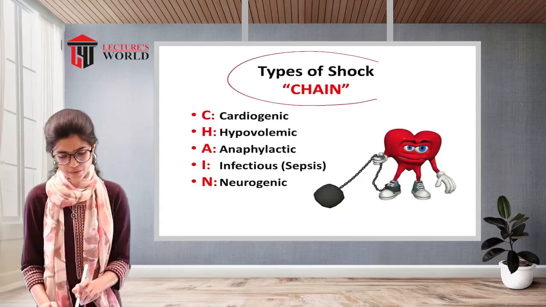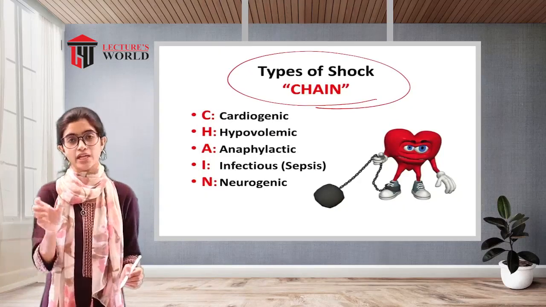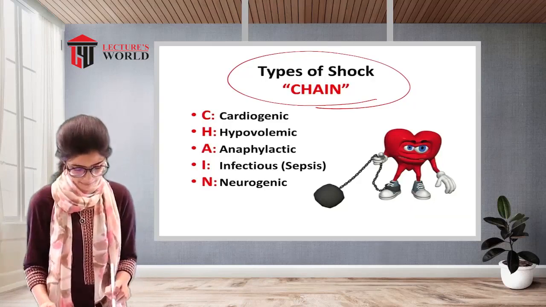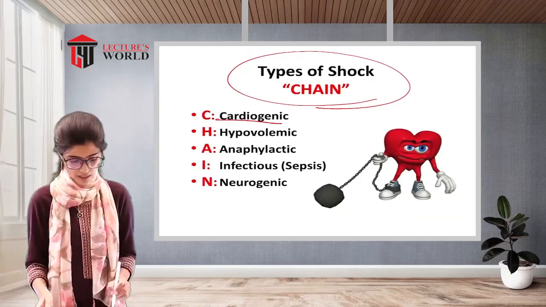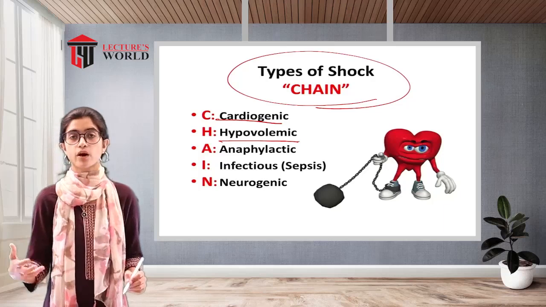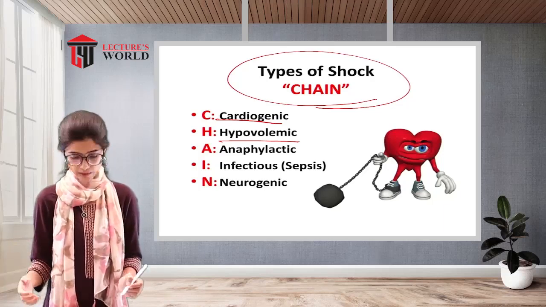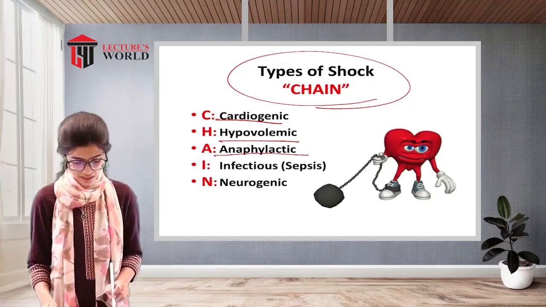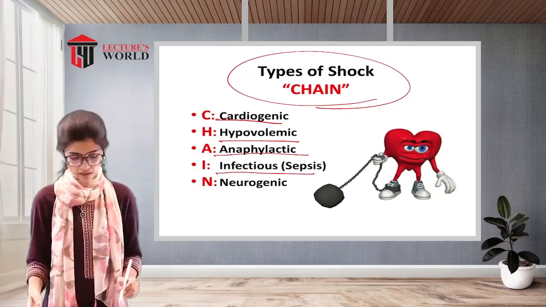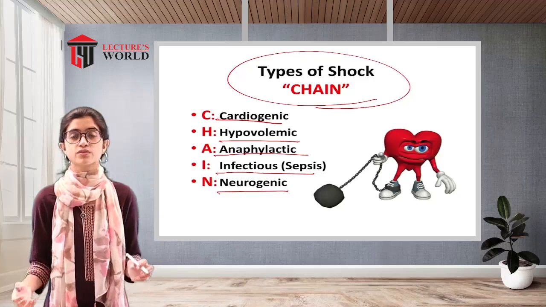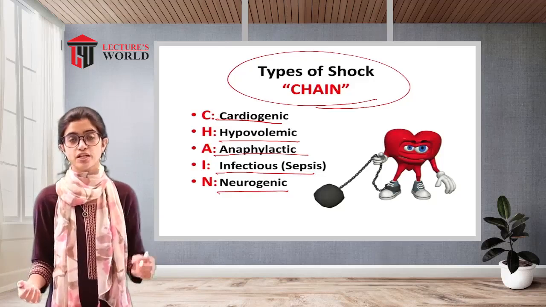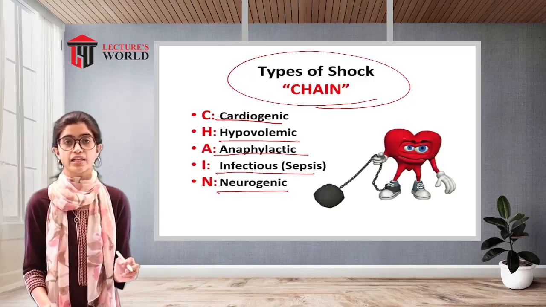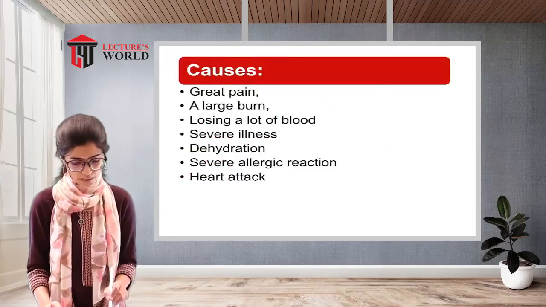Now, what are the types of shock? A mnemonic named CHAIN can be remembered to understand the types of shock. It can be cardiogenic, associated with the heart; hypovolemic, associated with the fluid volume within the body; anaphylactic, because of any anaphylactic reactions; infectious, sepsis happening; or neurogenic, any damage to the nerves. So if because of any of these reasons a body is entering a state of shock, it is called a life-threatening situation. Now, what are the causes?